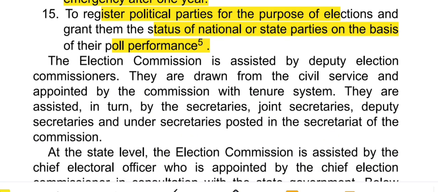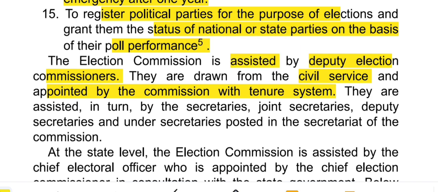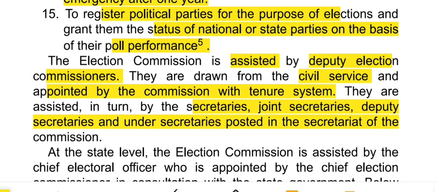Next, the Election Commission is assisted by Deputy Election Commissioners. They are drawn from the civil service and appointed by the commission with tenure system. So who will assist the Election Commission? Deputy Election Commissioners. Where will they come from? From the civil service, appointed by the commission with tenure system. And they are in turn assisted by secretaries, joint secretaries, and deputy secretaries posted in the secretariat of the commission.